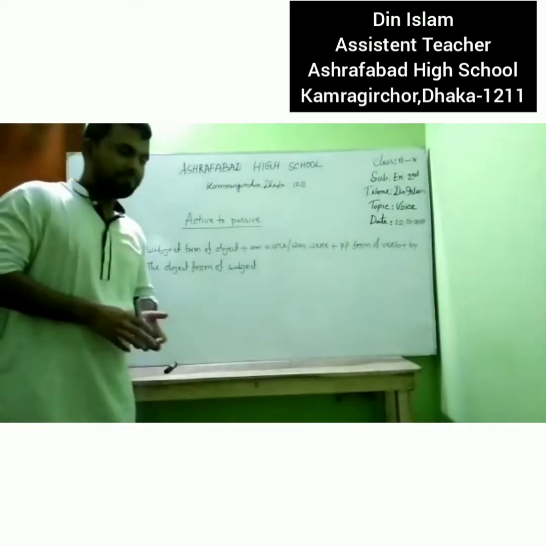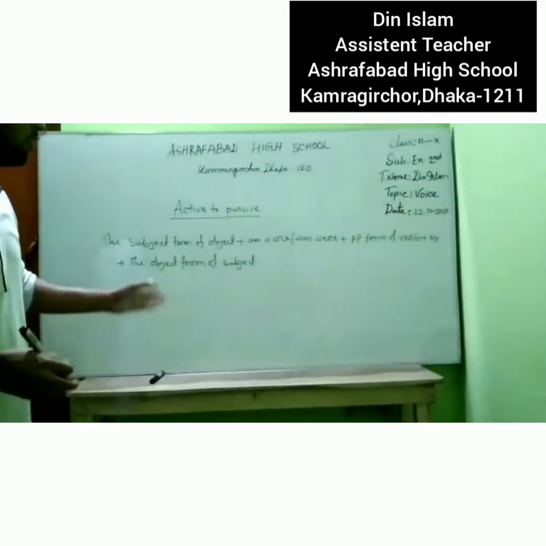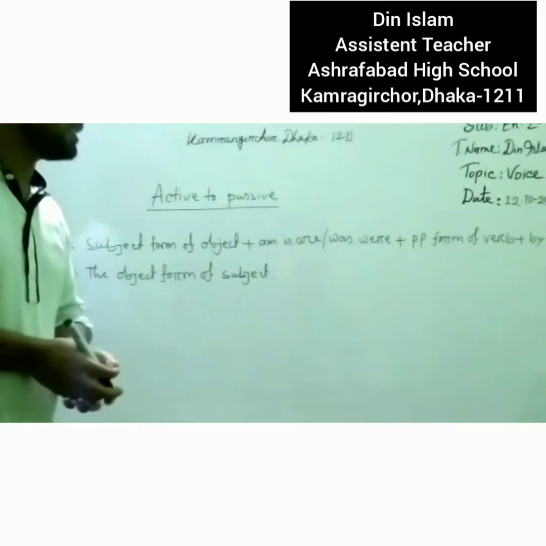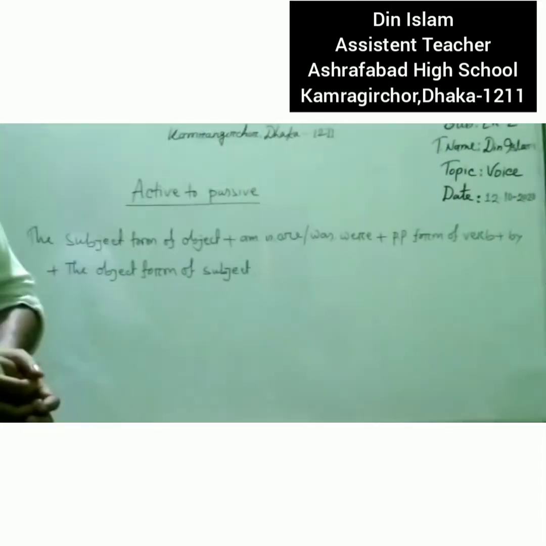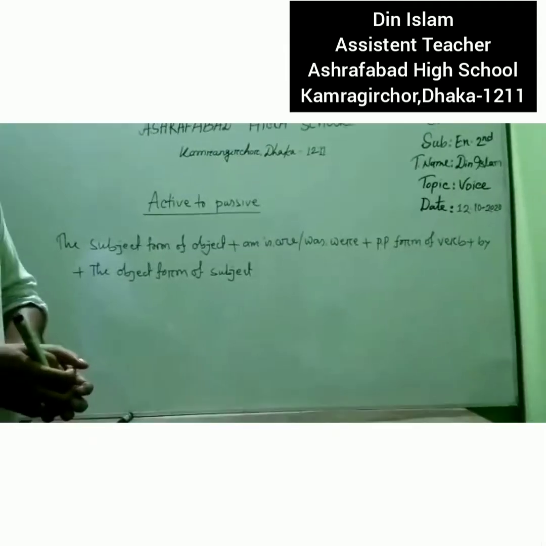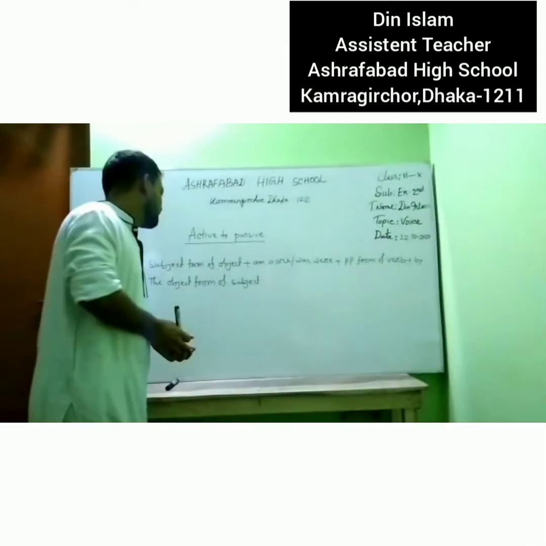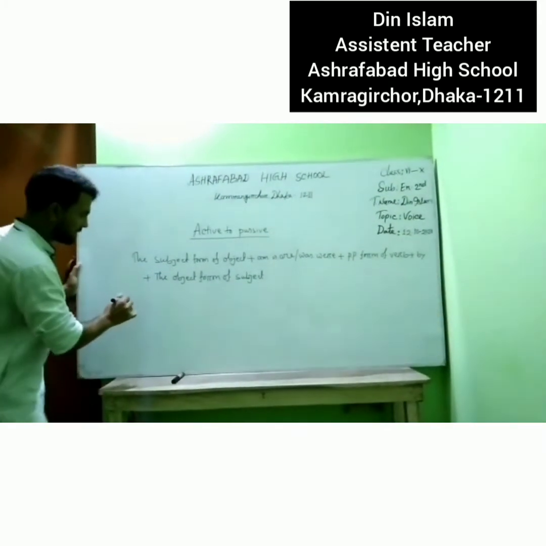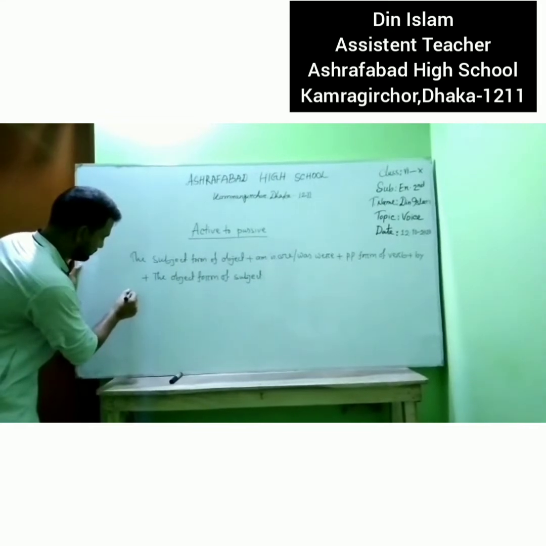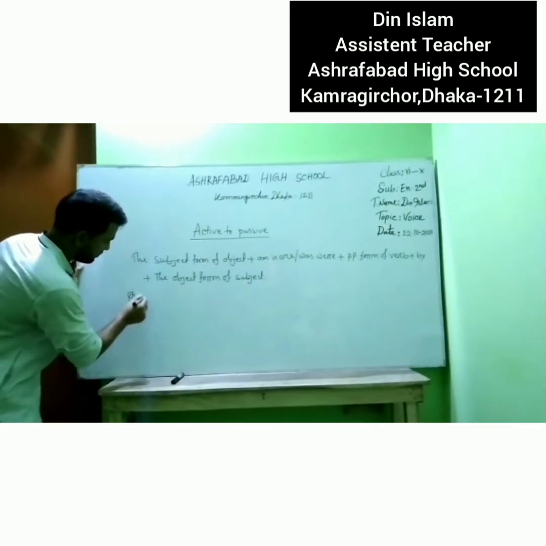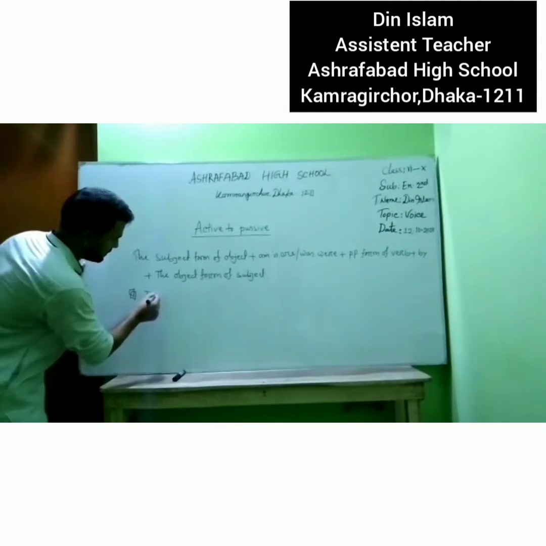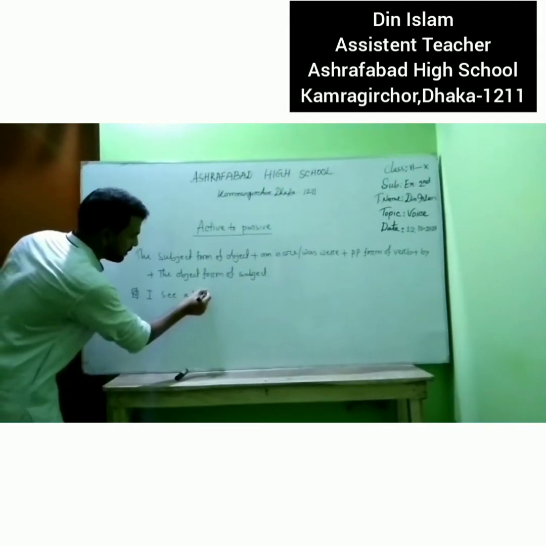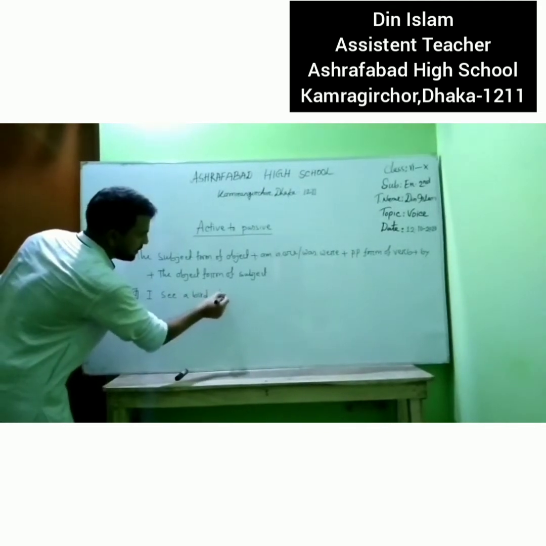Dear students, if you follow the structure or the rules of active to passive, then it will be helpful to understand. So I will give you an example: I see a bird.